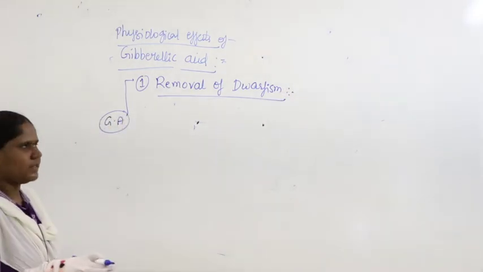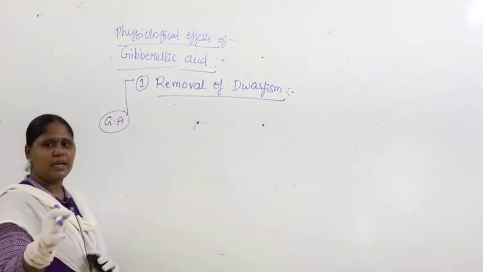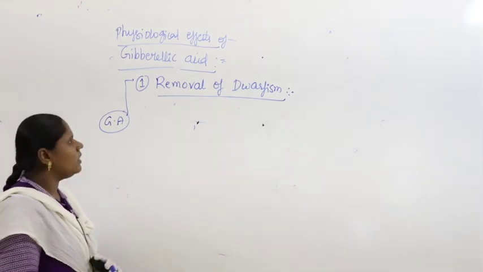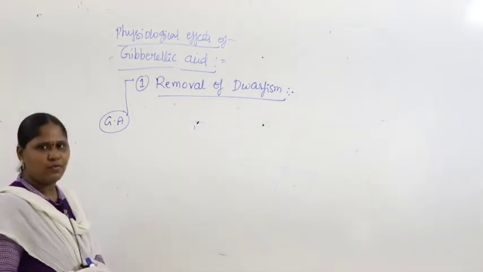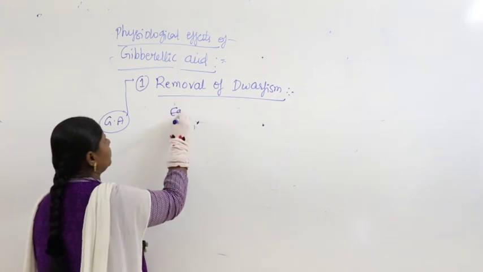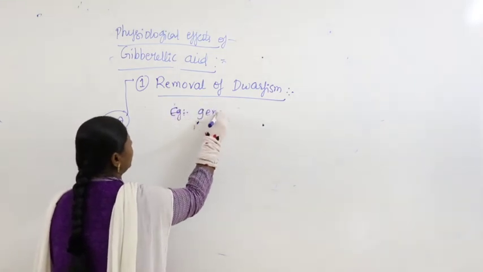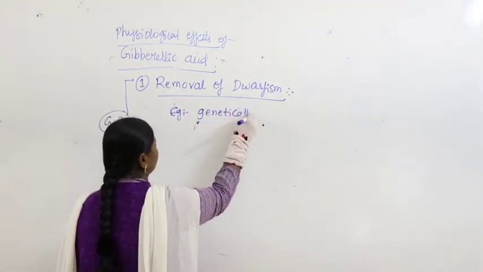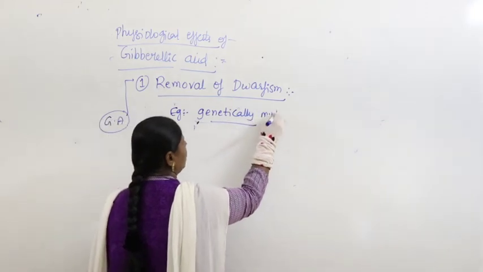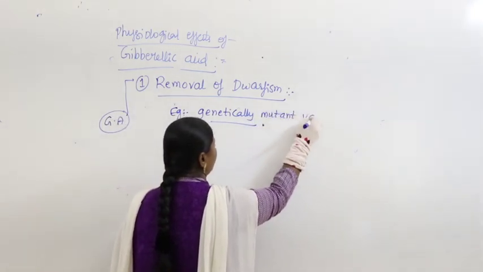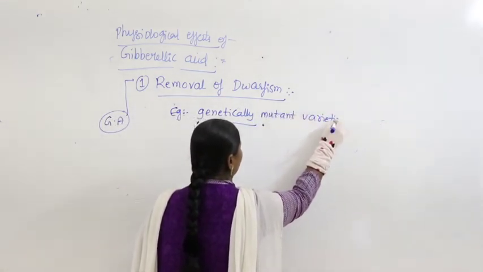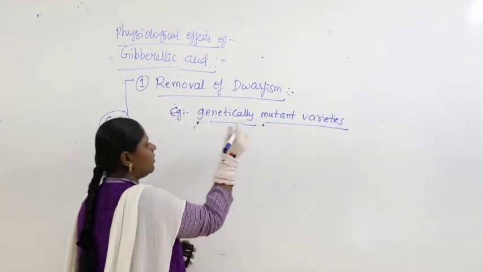Dwarfism is dwarf plants. If gibberellic acid is sprayed externally, then there is removal of dwarfism, especially in genetically mutant varieties. What are genetically mutant varieties?